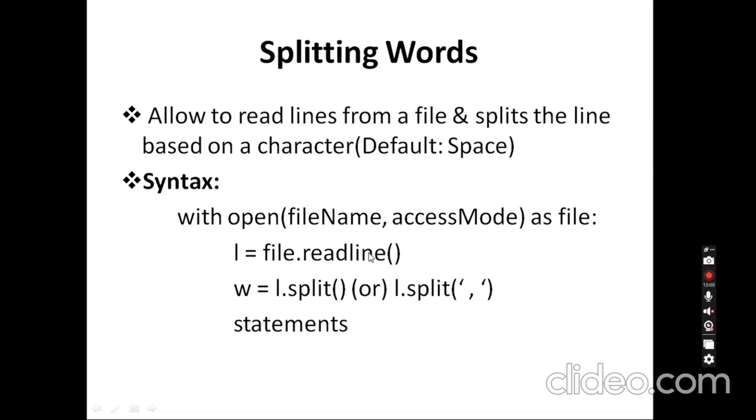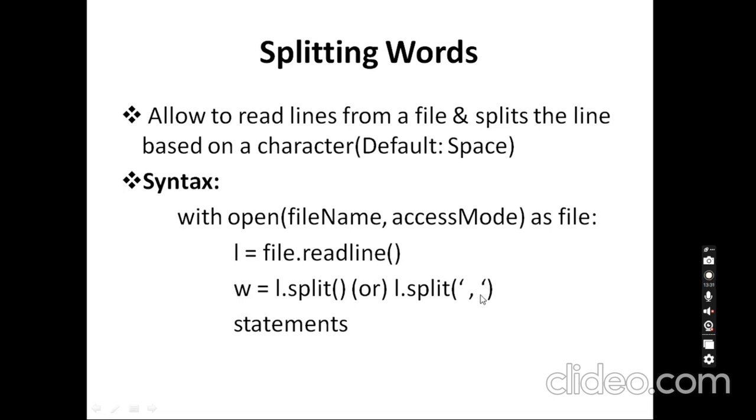So it will read the first line and save it into a variable called L here. In that variable I have the first line of content, right? Then using that variable name, dot, I am going to call a particular function here. By default, if it encounters a space, it will split the words and save them in a W variable.